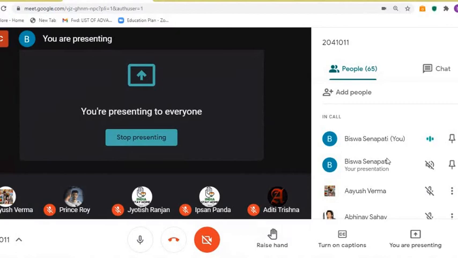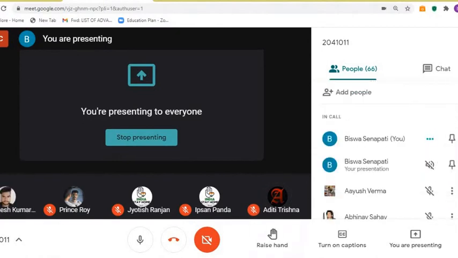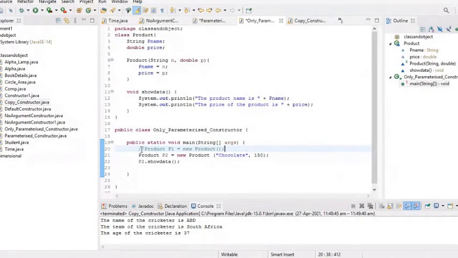Have you all written the statement or still any doubt? Aditi, have you written the statement? Yes, sir. Okay, just after writing this statement, write down this code, and in the comment line write here: it will show error because JVM cannot call the default constructor.